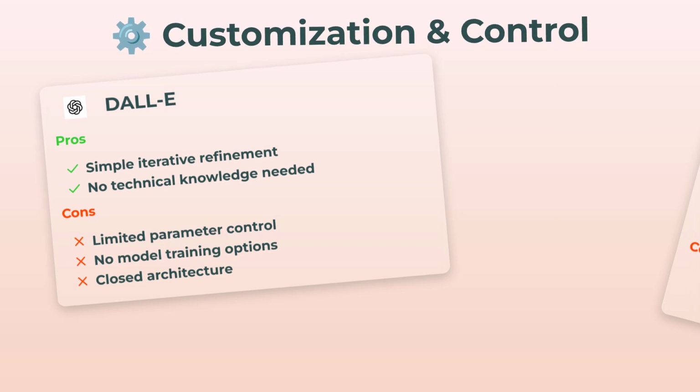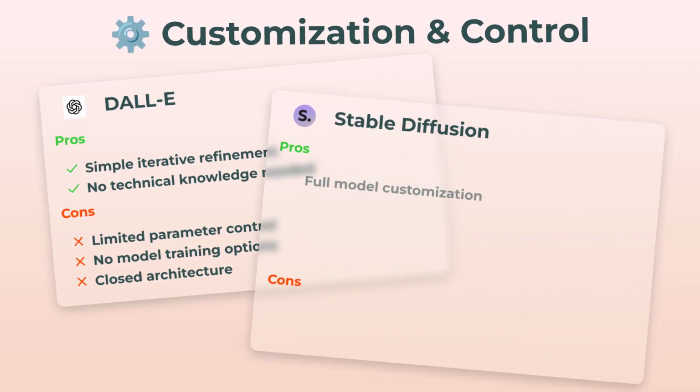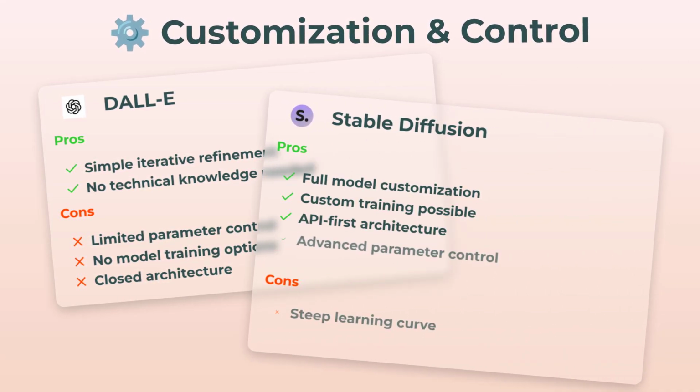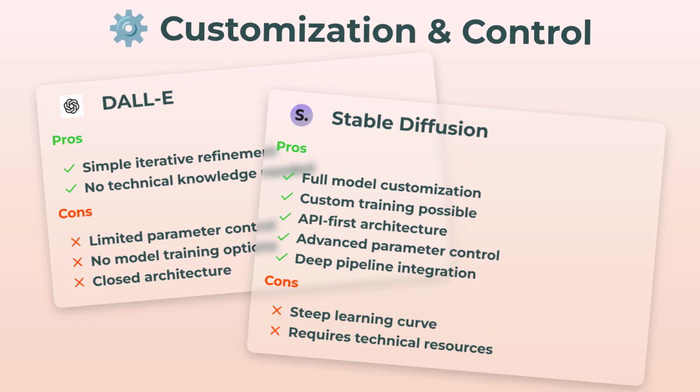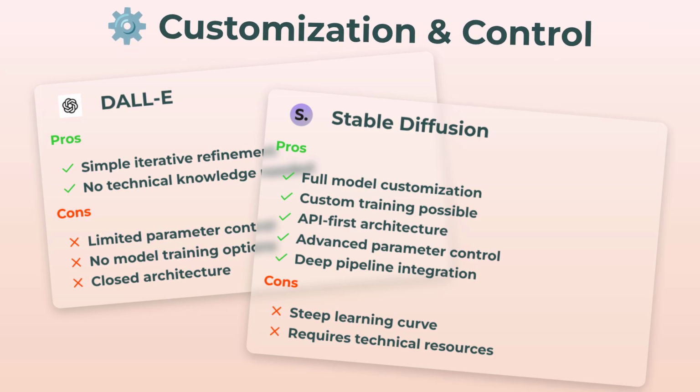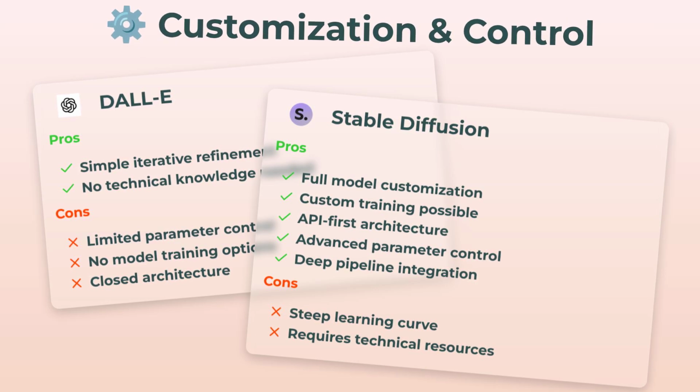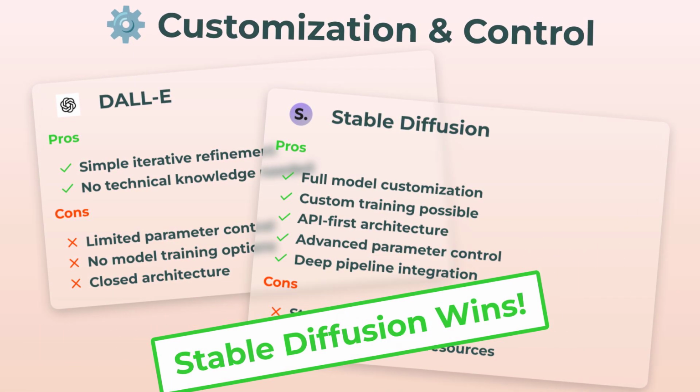Then there's Stable Diffusion, which turns the dial up to 11. You can train your own models, tweak every parameter, build whatever workflow the project needs. The API-first design is super developer-friendly. Of course, there's a catch. It's a seriously steep learning curve. But if you love control, Stable Diffusion wipes the floor here.